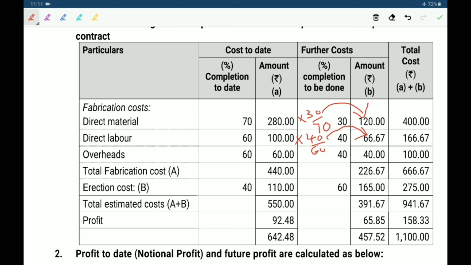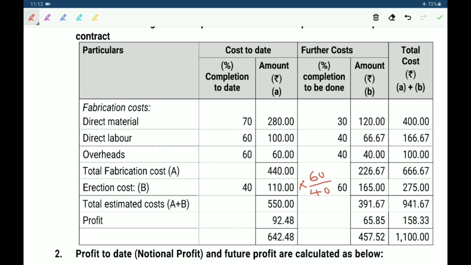Next, these are all the same. Overheads, 60 lakhs into 40 by 60, it will give 40 lakhs. Like erection cost also, 110 lakhs into required how much? 60% given, 40.